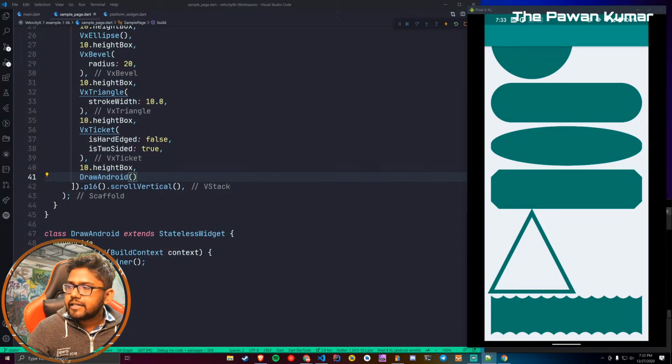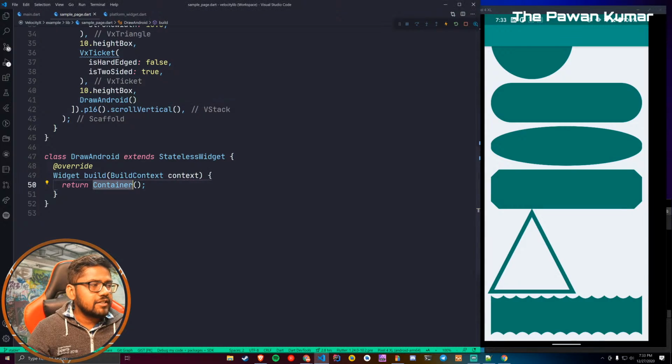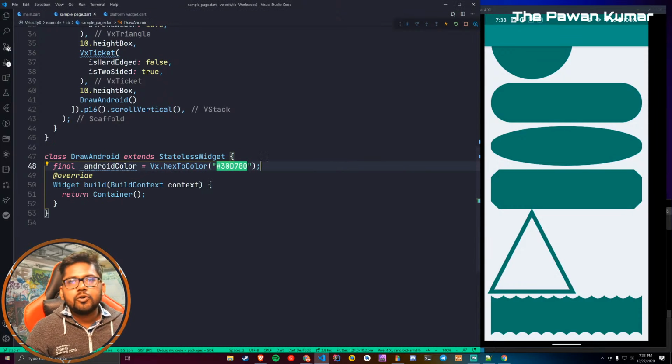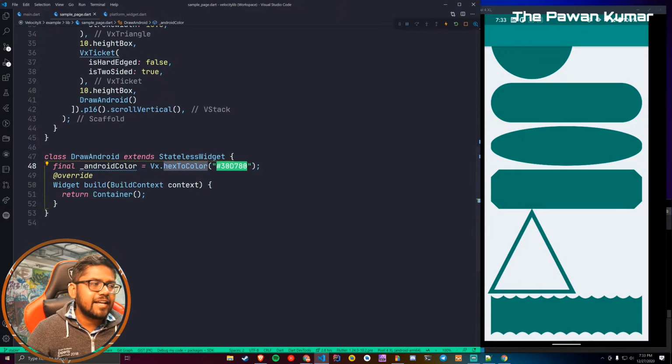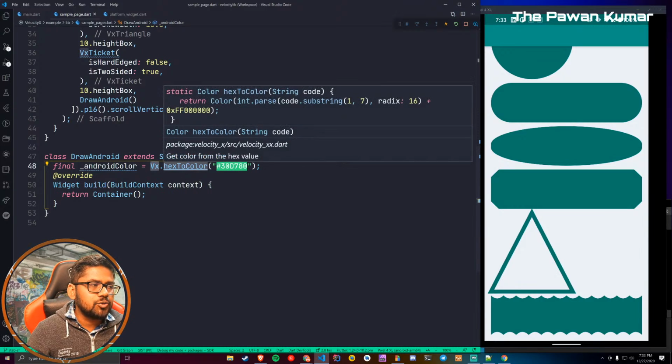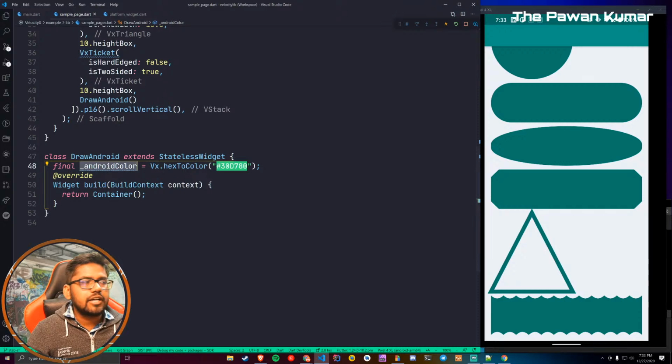Great, so let's start. We have this container. First of all, I need the color of that particular robot, and I already have the color here. If you don't know, we have the hex color, as you can see. A hex color basically starts with a hash, and you cannot directly give a hex color, so you can use something called hex2Color, which comes with VX. You can just say vx.hex2Color, and it will give you this color as a color object. So now we have the Android color.